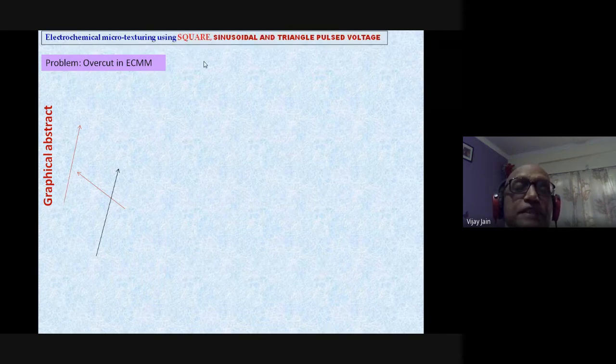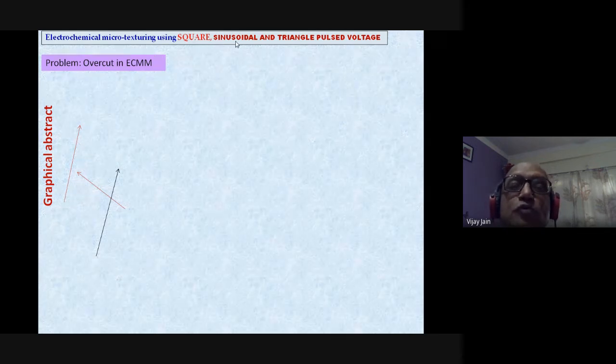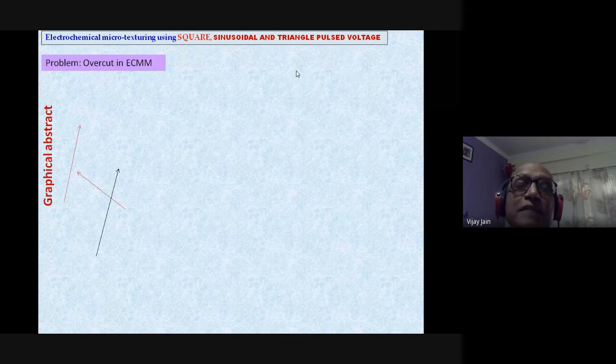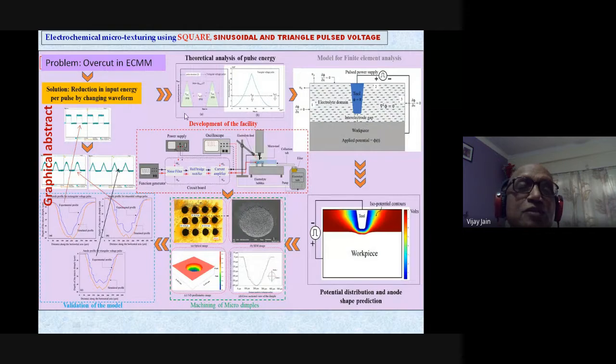So what he has suggested is that we can do microtexturing using square, sinusoidal and triangular pulsed voltage, and see which gives better results as far as quality is concerned. You can see here the square pulses, the sinusoidal pulses, truncated one, and this is the triangular pulses. Now, some theoretical analysis of pulse energy has been done, which I am not going to discuss here, and this is the setup with the conditions that have been used for finite element analysis.